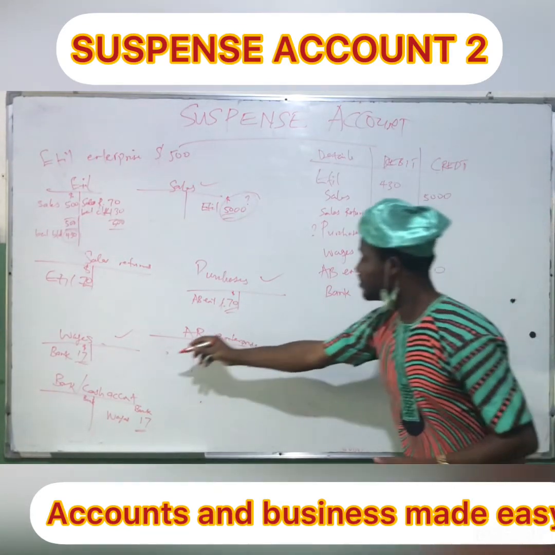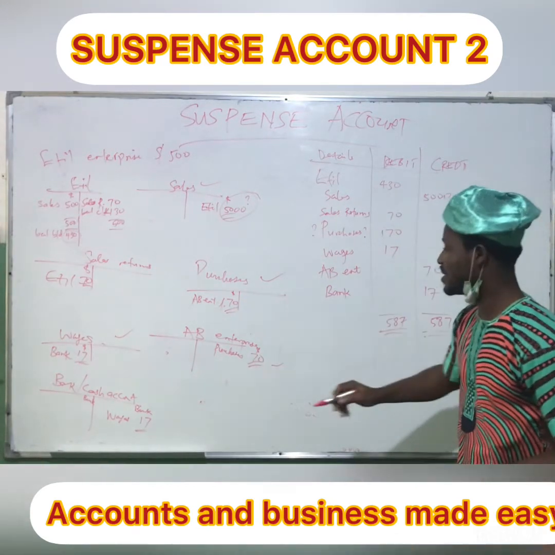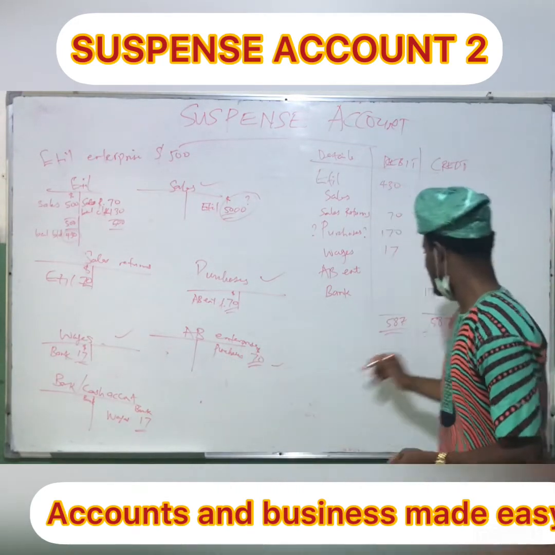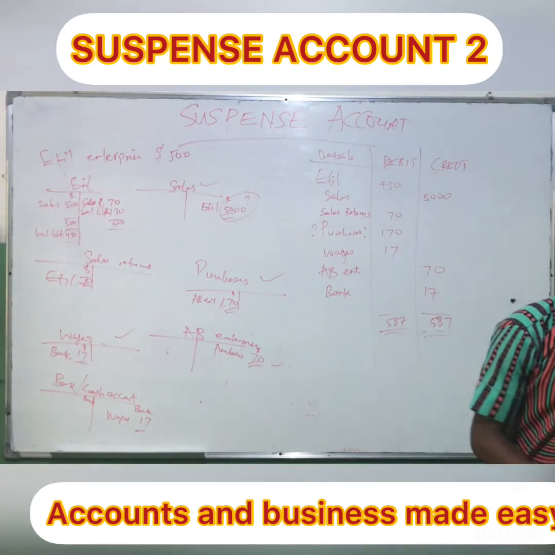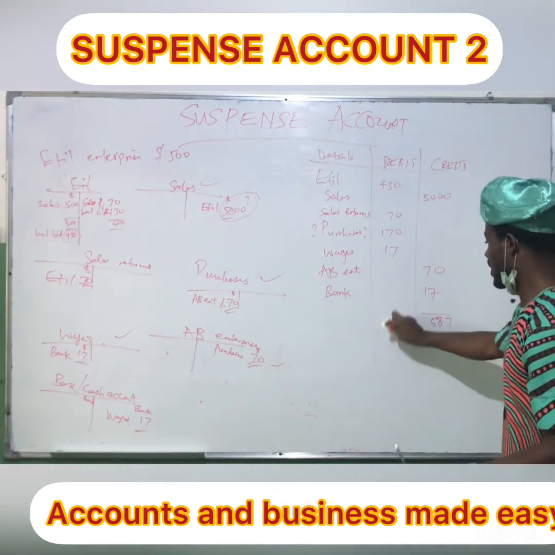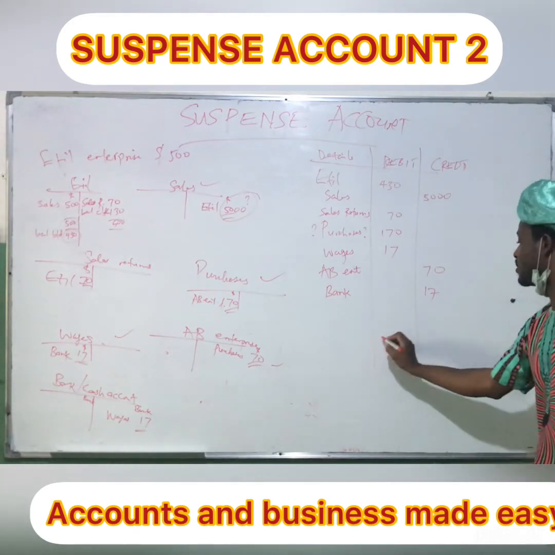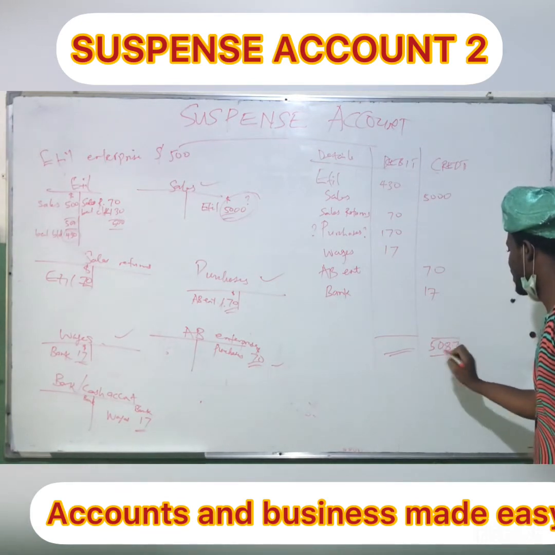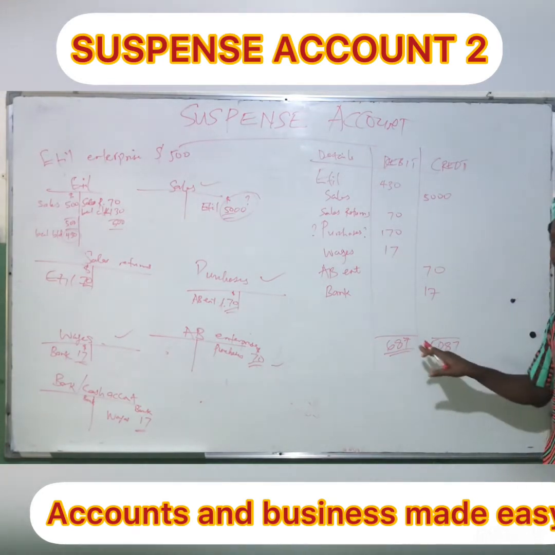Now, wages is still 17. Purchases, okay, mistake of 170. Abe Enterprise 70 on the credit side. Bank is 17. Now, help me to add the left side, and the other person help me to add the right side, the credit side. 5,087 credits. 687. 5,087. Yes. 687. Now, this is a huge difference.